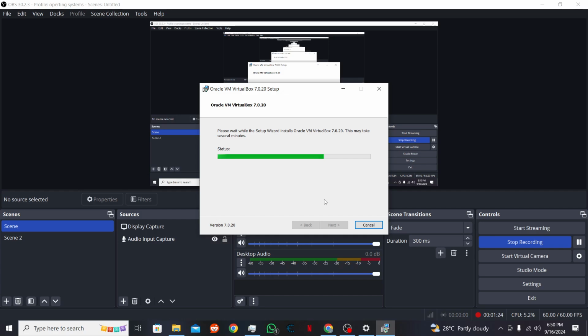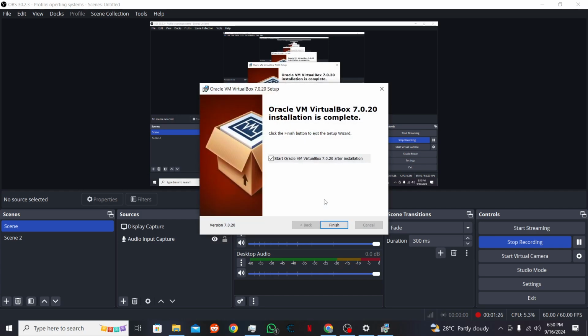And that's the installation of VirtualBox.